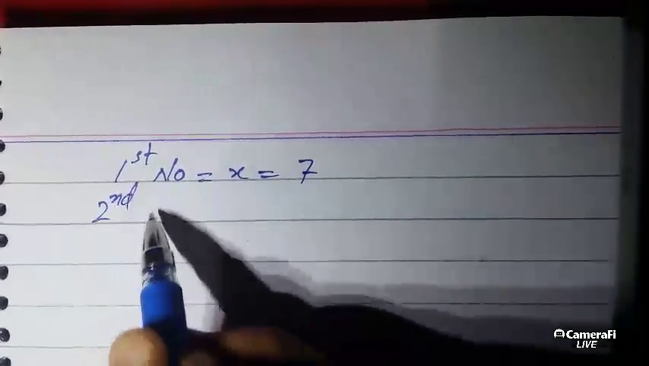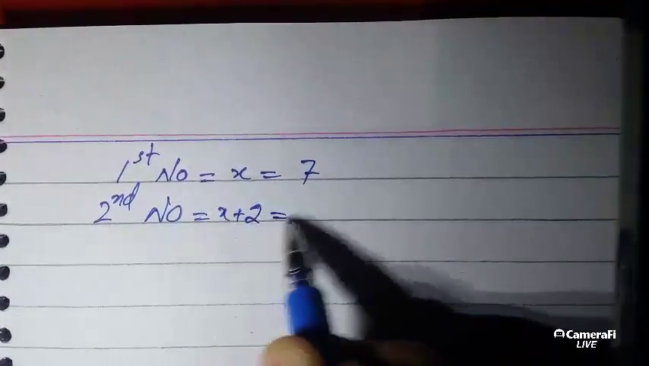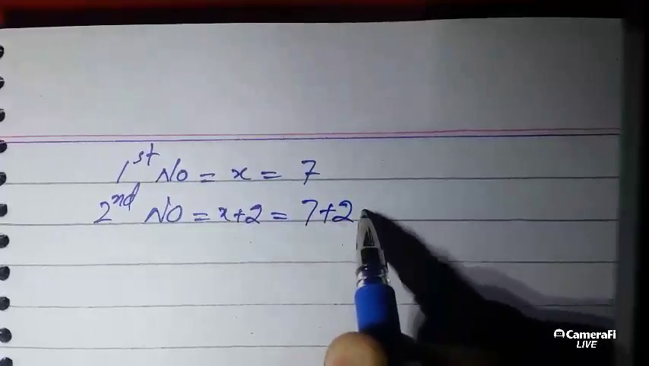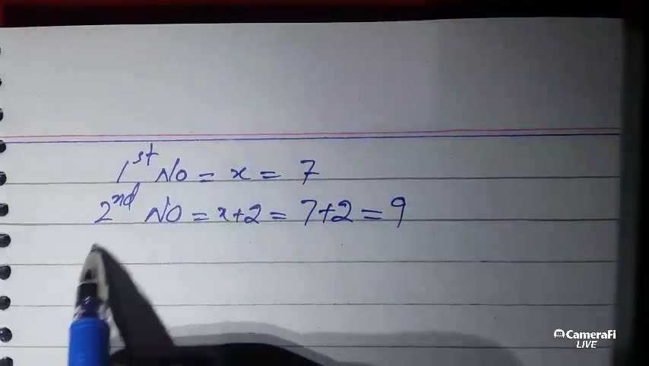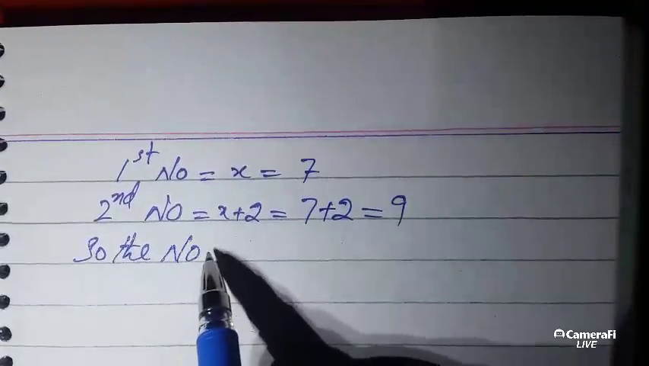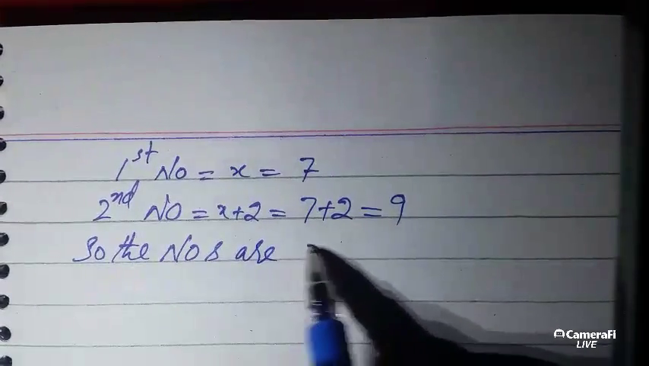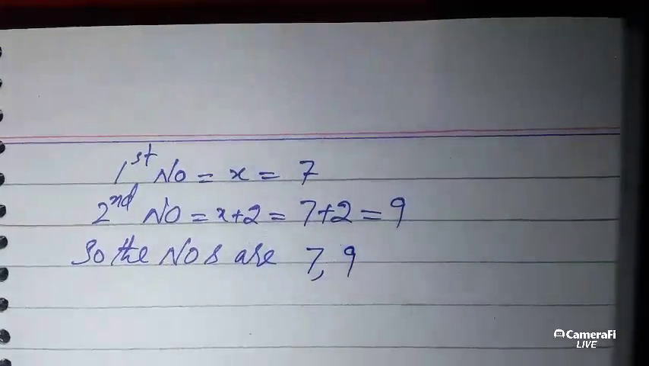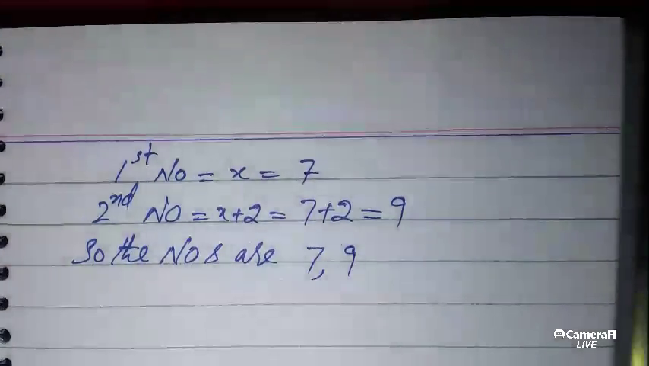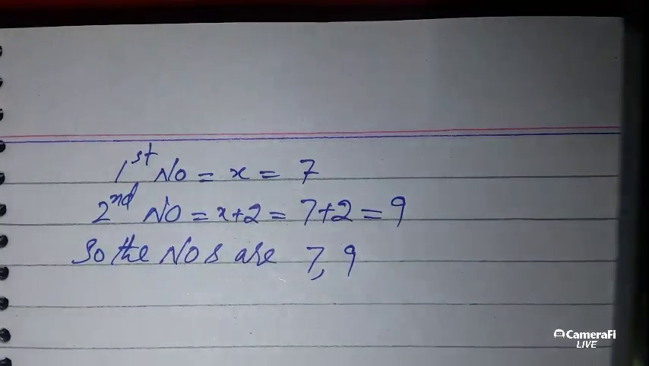Second number is x plus 2. It is 7 plus 2, which is equal to 9. So the numbers are 7 and 9, consecutive numbers. So this is the answer to the problem.